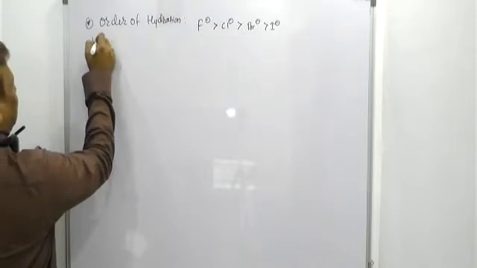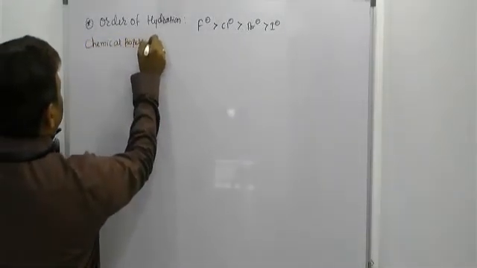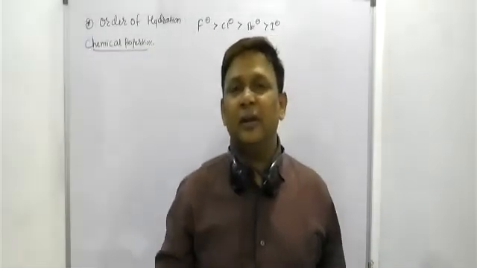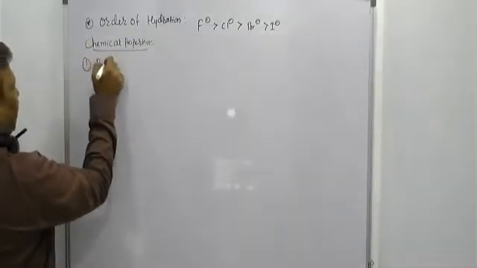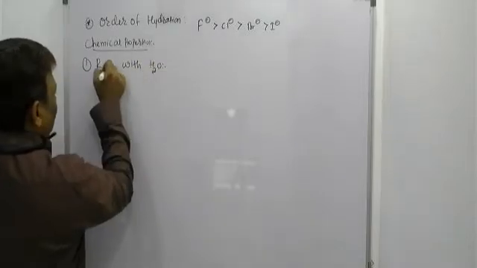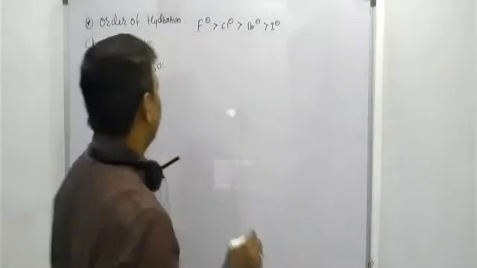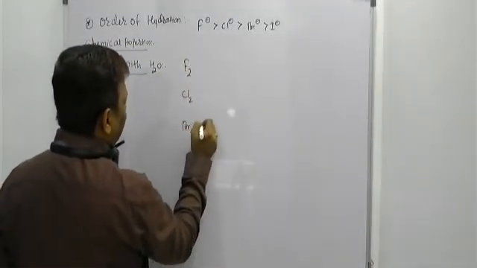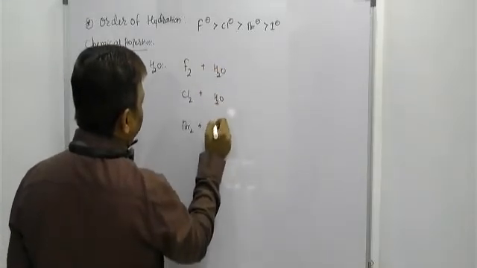In these chemical properties, the first one I want to discuss with you is the reaction of these halogens with water. In NCERT, you can check it, the first point they have given is the reaction of the halogen with water. So I will do the first point, sir. Reaction of these halogens with a water molecule. Take fluorine, chlorine, and bromine, beta. And see the order of reactivity of these halogens towards water and what they form here.